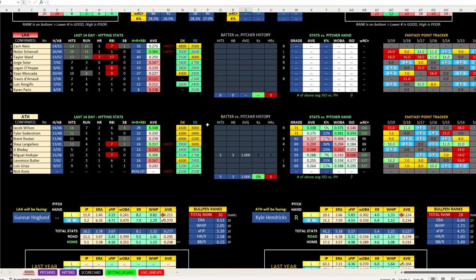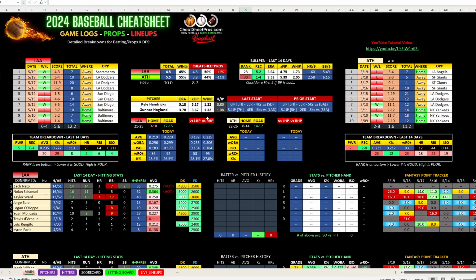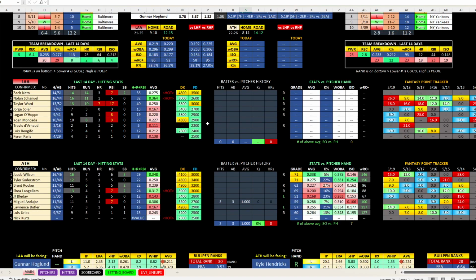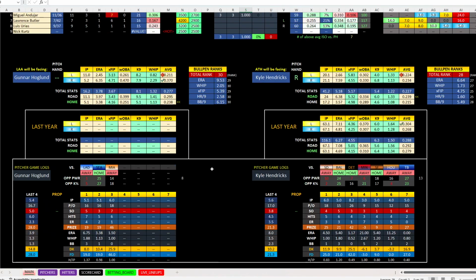Take the plus 140. You saw this the other day. We went with Washington plus 135, and this was the exact same scenario, and they came out and put up 9 or 10 runs or something crazy and won the game.